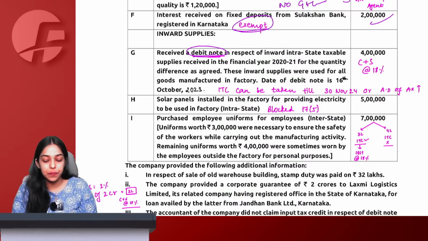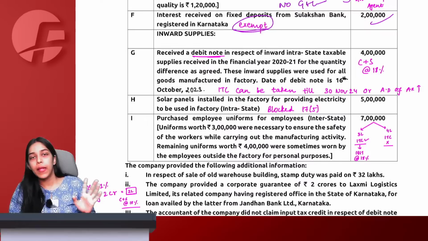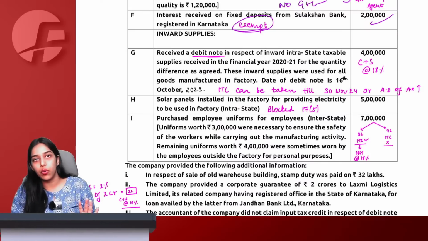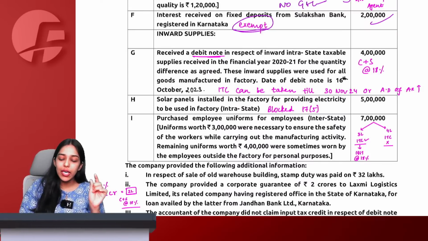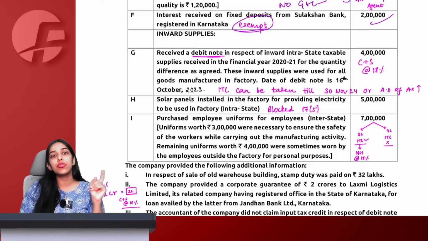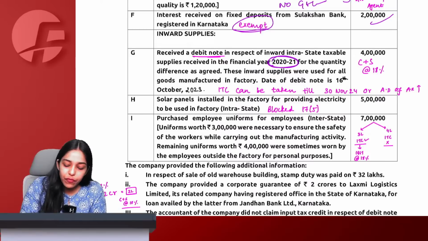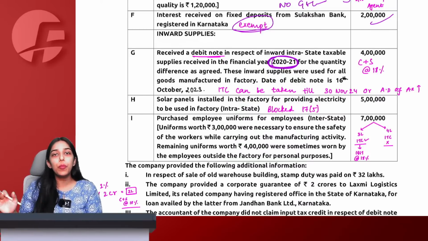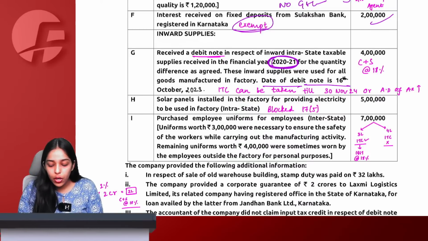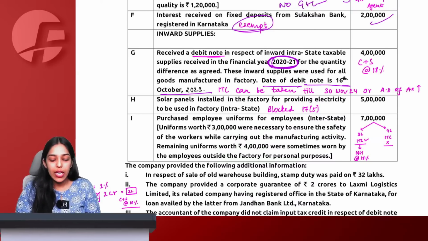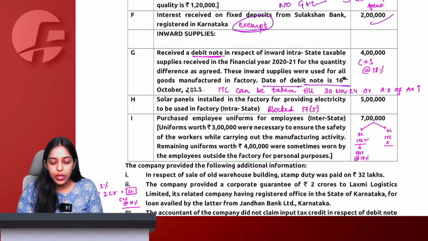Now see, first of all, Section 34. There is no time limit to issue a debit note. There is only a time limit to issue a credit note. Debit note can be issued anytime. So, even if the invoice is for FY 2020-21, no problem. Today in this month, October 16, 2023, if a debit note is issued, it is okay and valid.